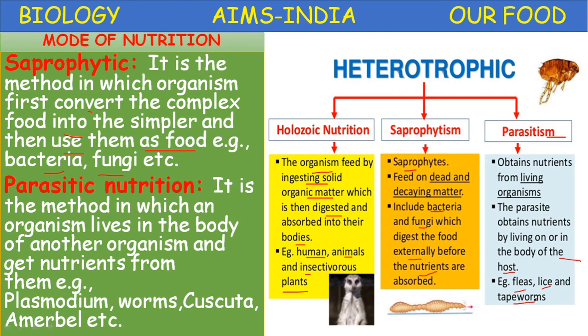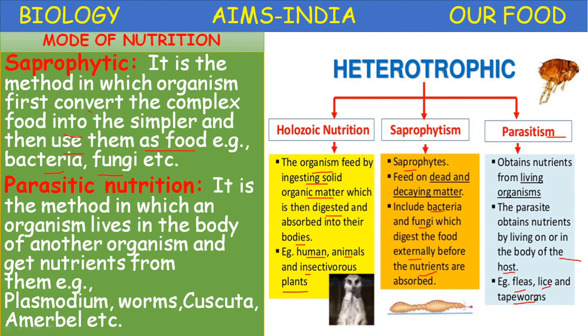Okay children, so here we come across three types of heterotrophic nutrition: holozoic nutrition, saprophytic nutrition, parasitic nutrition. Holozoic nutrition, example, human beings, animals and insectivorous plants. Saprophytic nutrition, examples, bacteria, fungi. Parasitic nutrition, example, fleas, lice, worms, Cuscuta, amarbel.